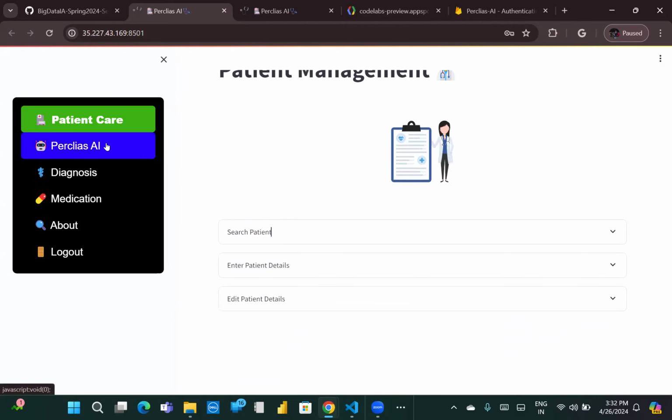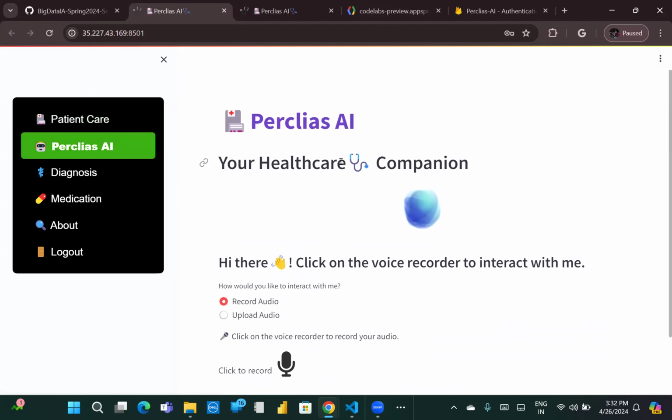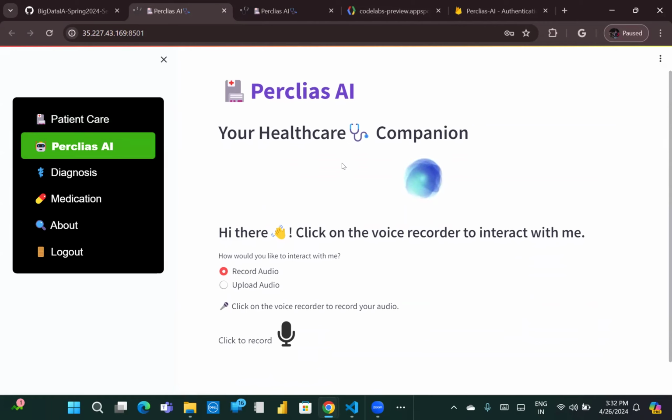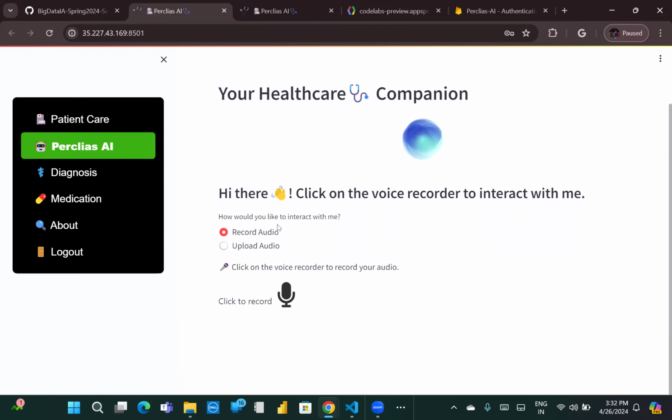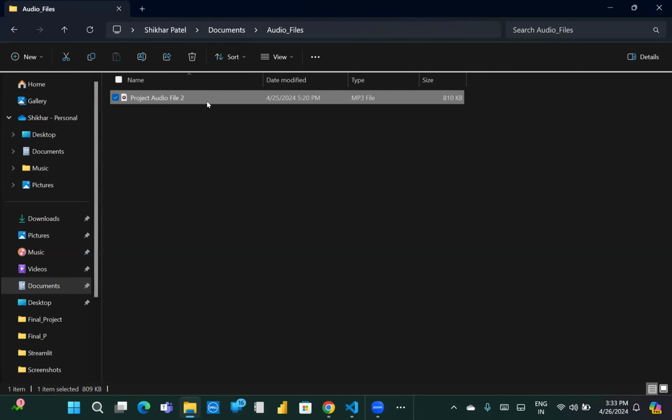Now let's move on to the next portion, that is Perclias AI. This is the audio transcribing and summary generating application. Here we have two features. One, a doctor can record the audio of the conversation taking place in front of the patient, and the other option available is to upload the audio. In order to save time, we already have an audio file.